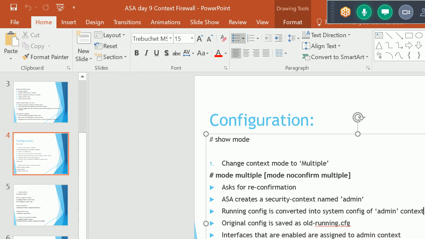When we create a new context and then allocate interfaces to that particular context, only then are these interfaces shown with that context. This is the command to see flash memory, show flash. Now define the admin context and config file location. We use the command admin-context, and after that the name of that context, admin-context admin. Then we can use the command config-url admin.cfg.